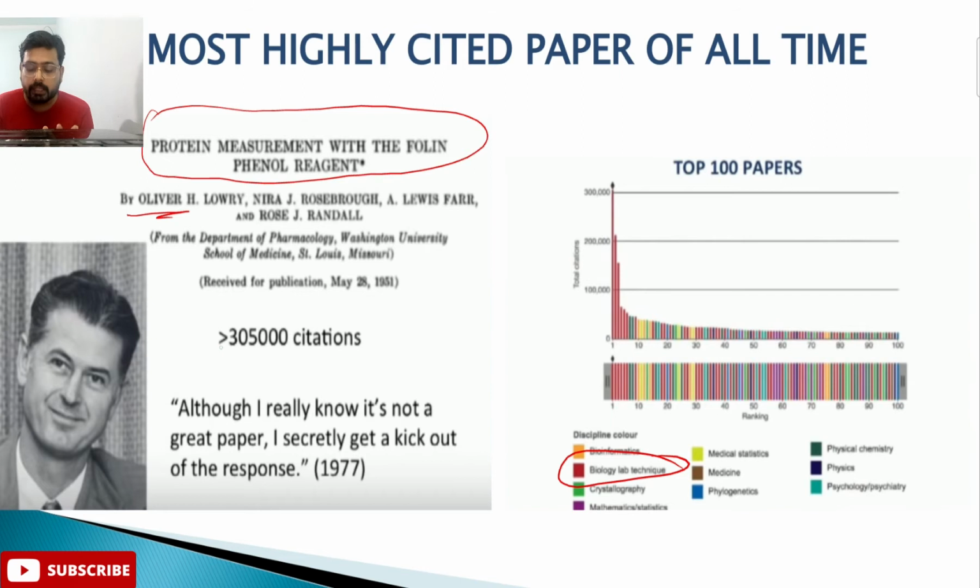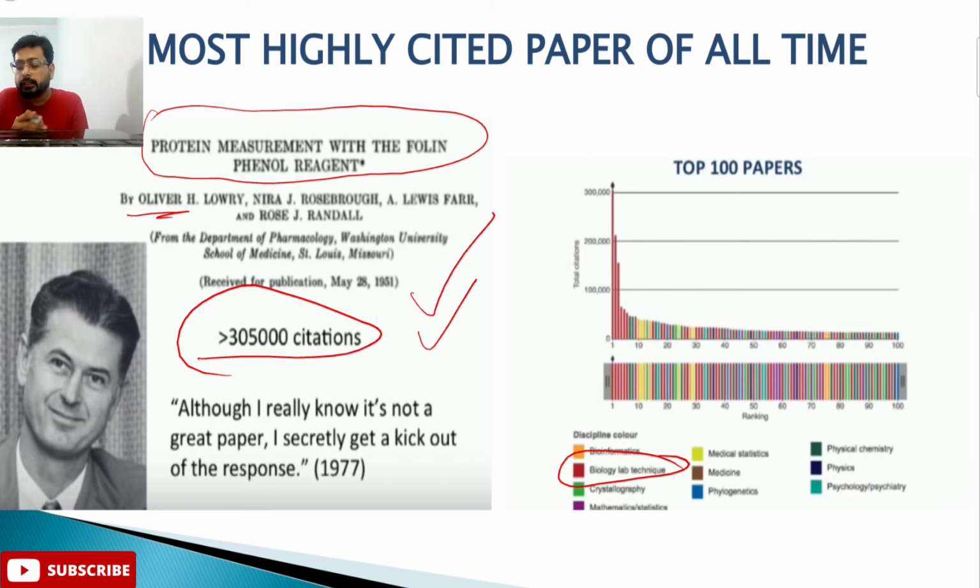It was written by Lowry, and to date it is the highest cited article on the face of the earth. As you can see, it has more than 350,000 citations. So this example indicates that the top papers being cited or accepted in high impact factor journals are related to a biological technique which is new, not a previously old technique. It is not that you use a particular technique and then get some results. Those are not what I'm talking about.